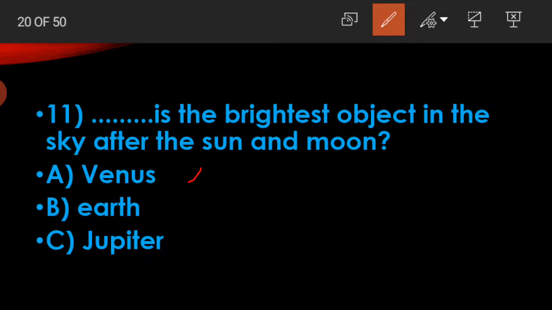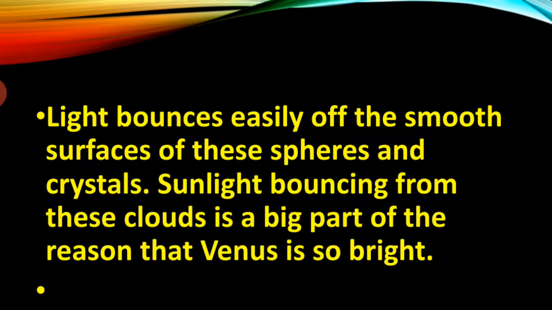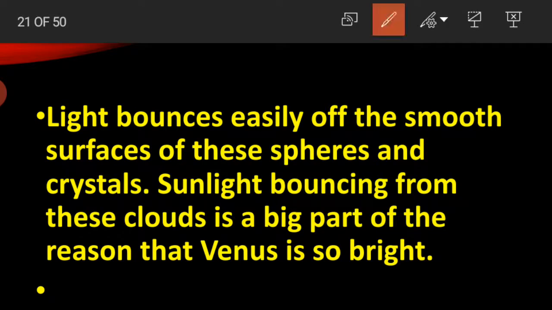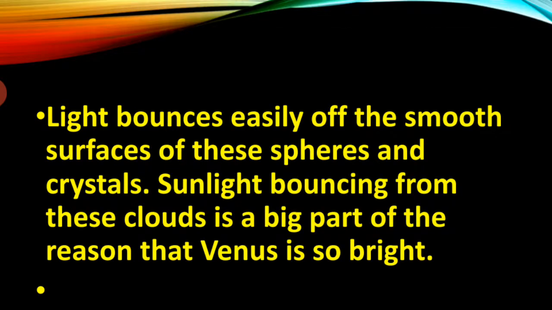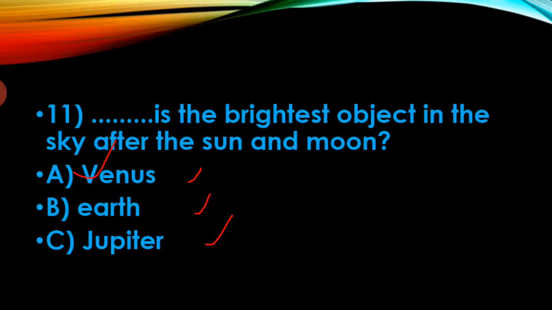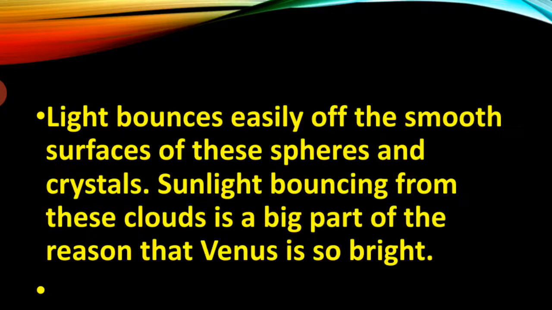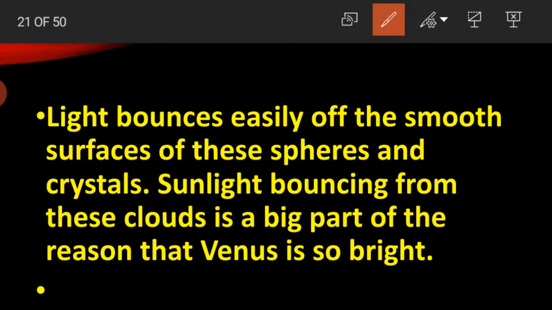Next question. Dash is the brightest object in the sky after the sun and moon. Option A Venus, option B Earth, option C Jupiter. Here the answer is Venus. Why Venus? Why brightest after the sun and moon? See here, light bounces easily off the smooth surface of these spheres and crystals.